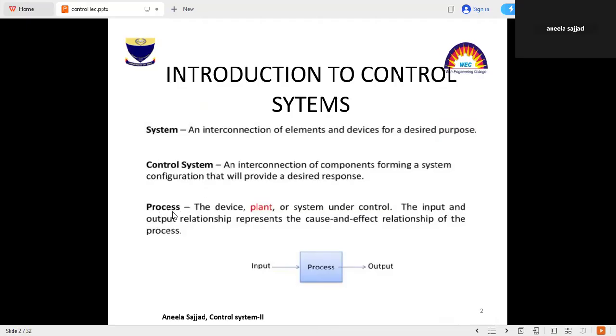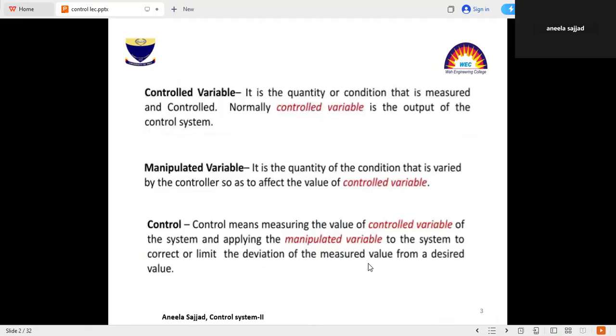Similarly, process: the device, plant, or system under control, and its input and output relationships. Process is the block that shows the relationship between the input and output. Control variable is the quantity or condition that is measured and controlled.